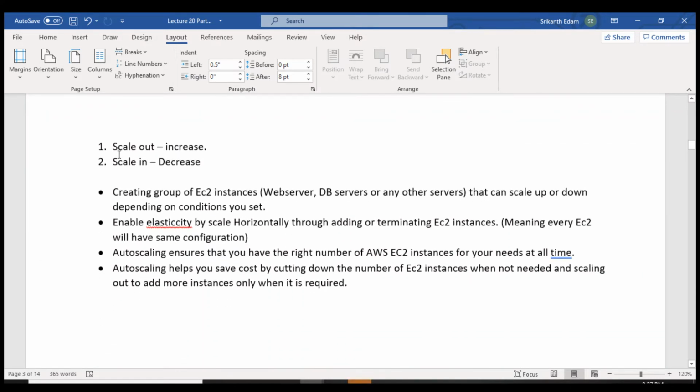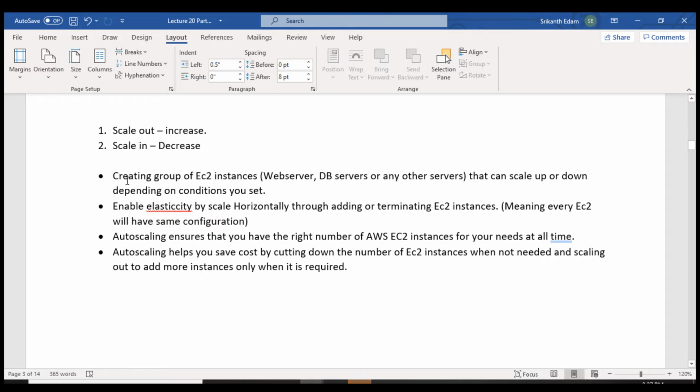So here we are going to use two new terms, called scale out and scale in. Scale out means increase, adding instances whenever there is a requirement. Scale in means decrease, termination of instances when there is no requirement. So here we are going to create a group of EC2 instances that can scale up and down depending on conditions you have configured. The auto scaling feature is going to create EC2 instances whenever there is a requirement. Scale up means adding, scale down means terminating the instances.